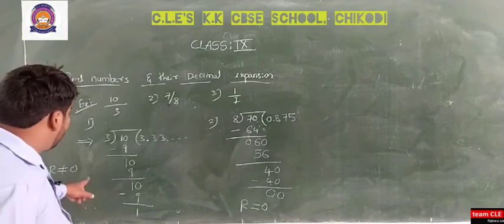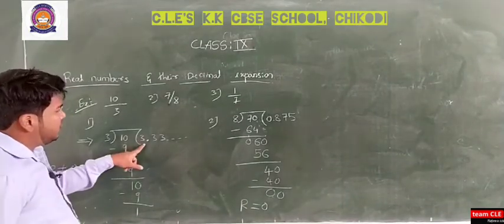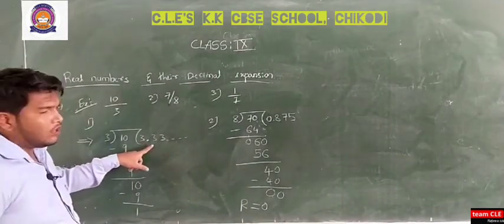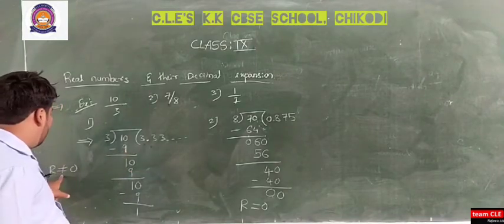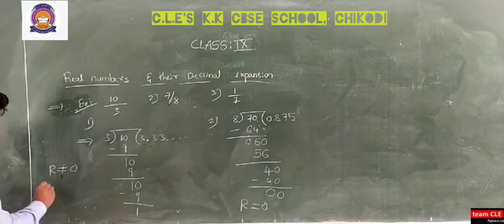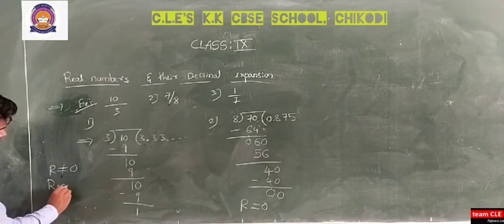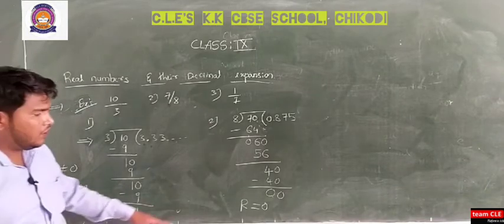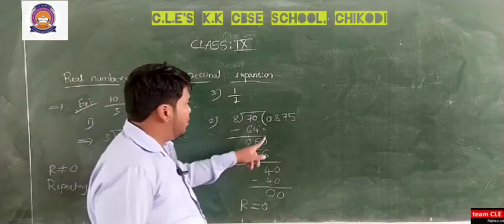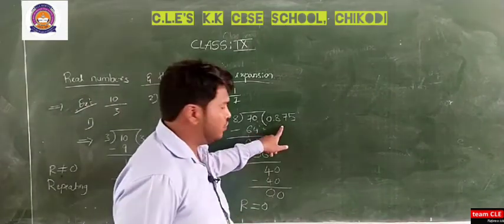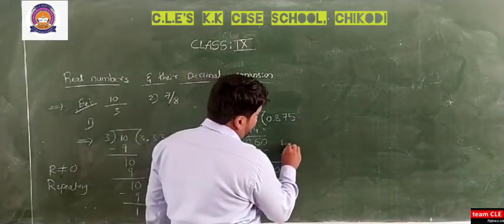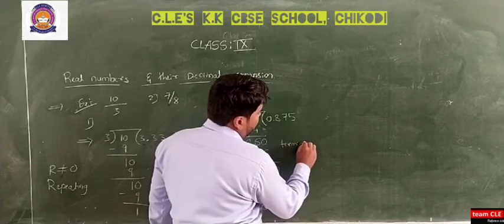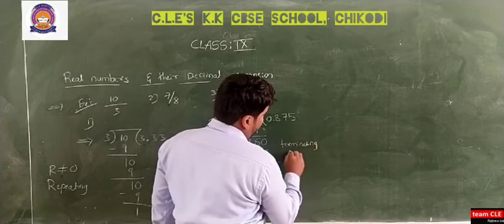Now in the earlier scenario you can see that this is a non-terminating and repeating decimal. So here our remainder is not equal to 0 and it is repeating. Similarly, here the remainder is equal to 0, that is 0.875. So this is a terminating decimal.